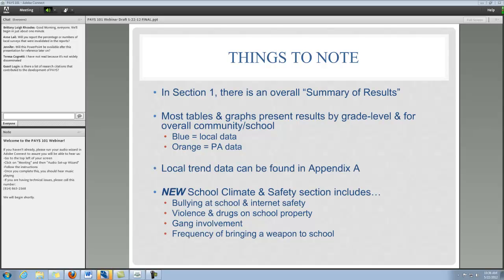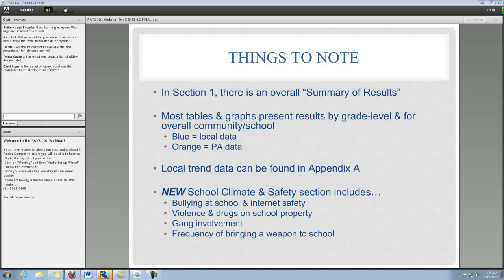And finally, we also want to highlight a new feature of this year's report, as I already mentioned: the new school climate and safety section. As we said before, in previous years, the responses to these items were dispersed throughout the report, but this year it was reorganized so that all school climate and safety related measures are presented together.